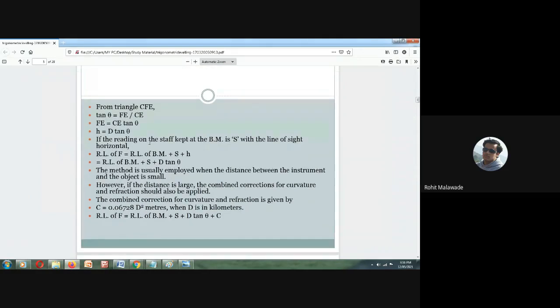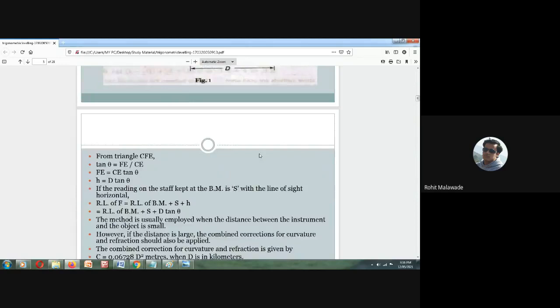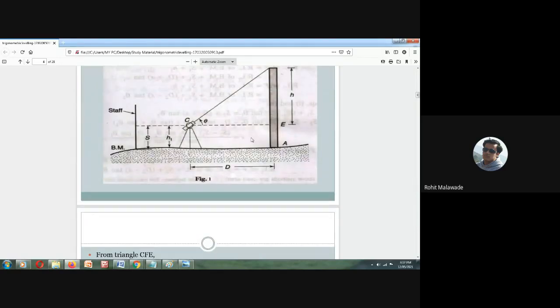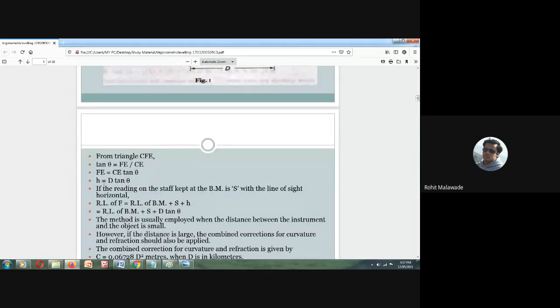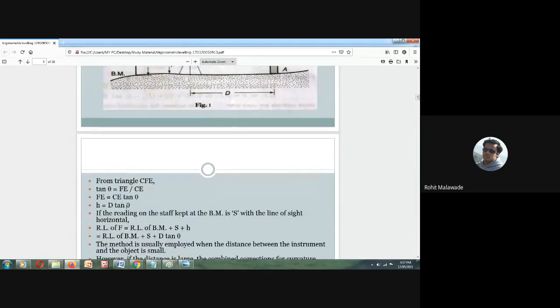Here, I am interested in finding FE, which is H. H is equal to D, your CE, times tan theta. So H is equal to D tan theta. This is what I have shown in that particular figure.